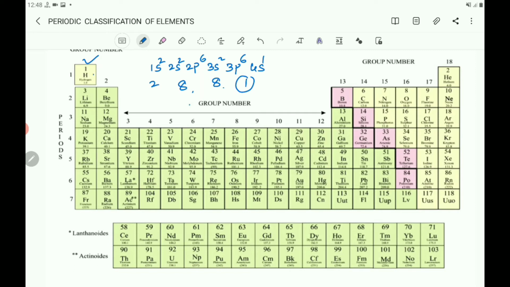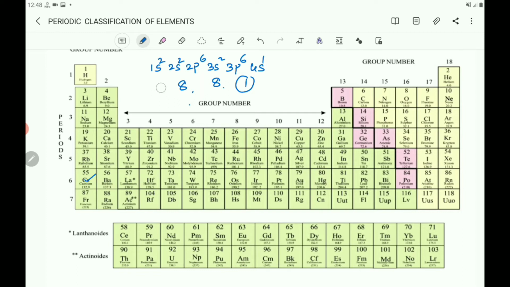Similarly, you got that hydrogen, lithium, sodium, potassium, all these are having 1 electron in their outermost orbit, meaning their valence electron is 1. Similarly, you can verify rubidium is also having 1 electron in its outermost orbit, its valence electron is 1. And cesium is also having 1 electron in its outermost orbit.